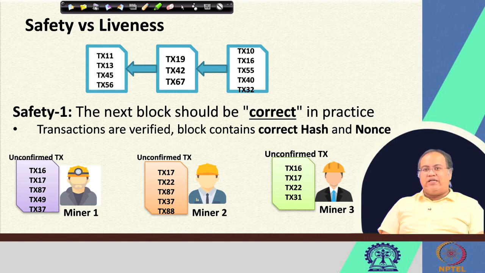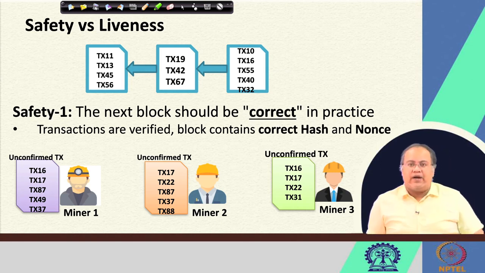Because this FLP impossibility theorem has already stated that in an asynchronous network, even with a single crash fault, you will not be able to support consensus. And you remember the types of faults that we discussed in the last lecture: the crash fault, the network fault and the Byzantine fault. Out of these three, crash faults are the simplest form of fault, where the nodes simply stop responding. Even with a single crash fault, you are not able to achieve consensus. So you need to give priority to either safety or liveness, and that way this idea of safety and liveness needs to be crystal clear in your mind.